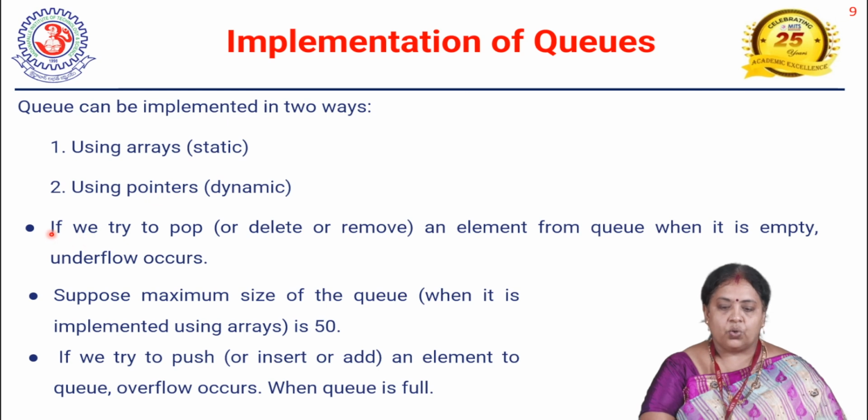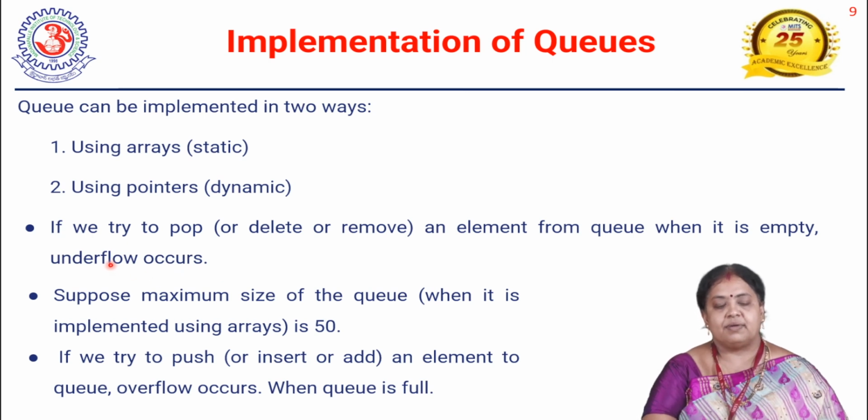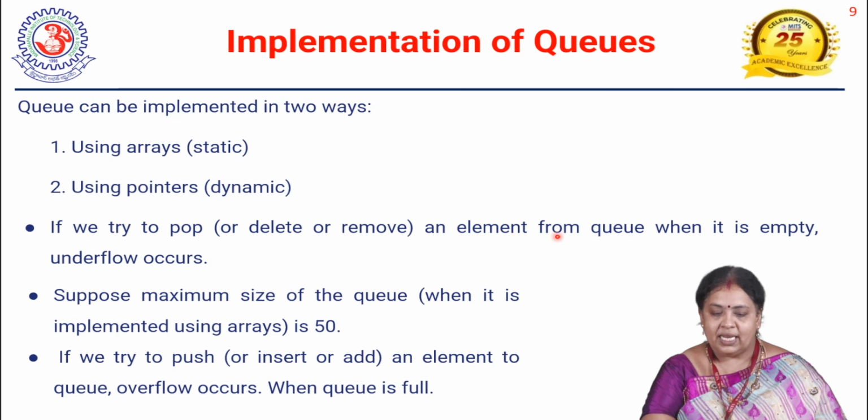If we try to pop an element from the queue when it is empty, underflow occurs. It is the same scenario we discussed in stack. Whenever we want to delete an element, if the queue is empty and we try to delete it, we call it underflow. When the queue is empty, if there is nothing in the queue and still you want to delete, what does it mean?